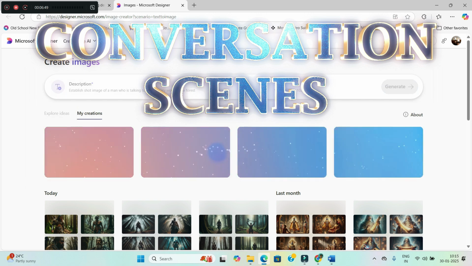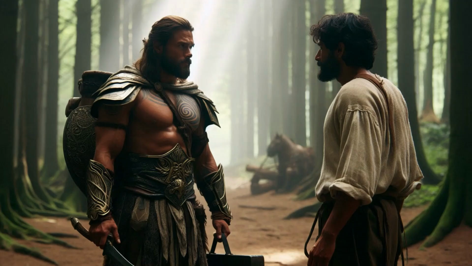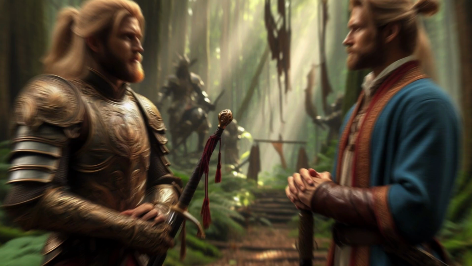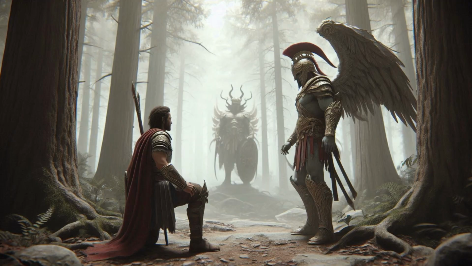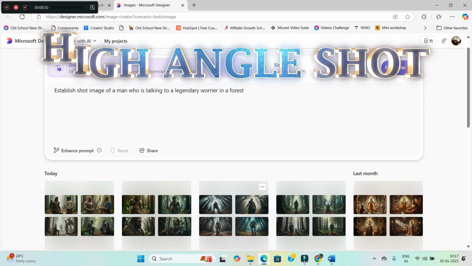Now let us see these kind of images where two characters are interacting with each other, standing close and talking to each other. These sort of scenes are ideally created in this established shot. With that, let us see the next shot. Okay, next shot is high angle shot.